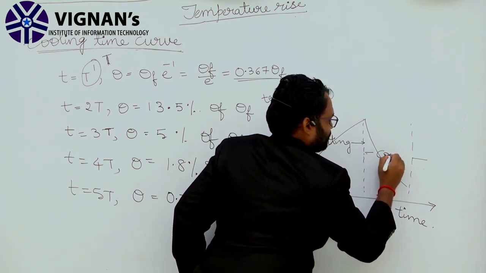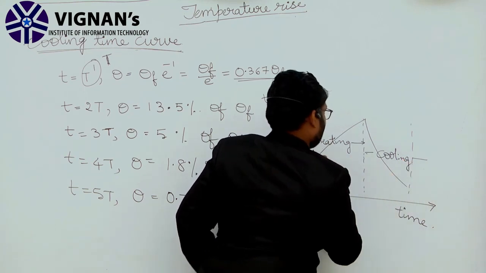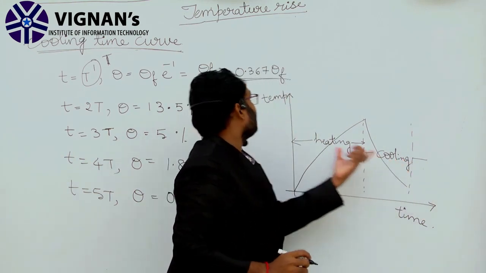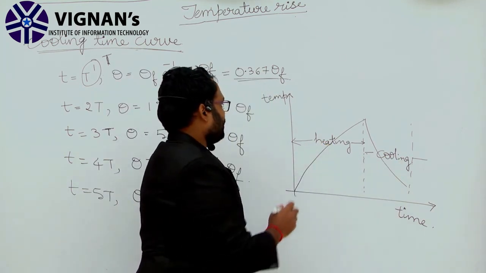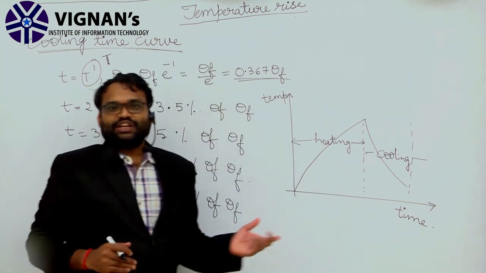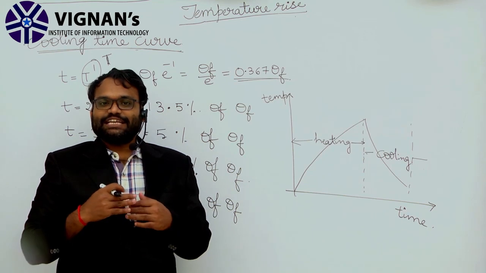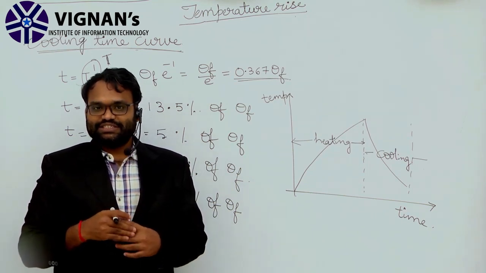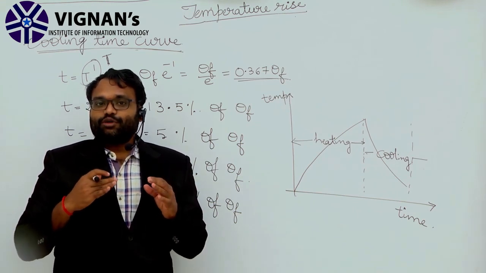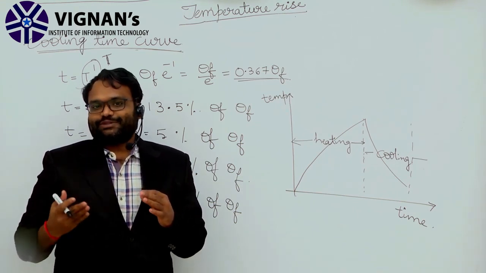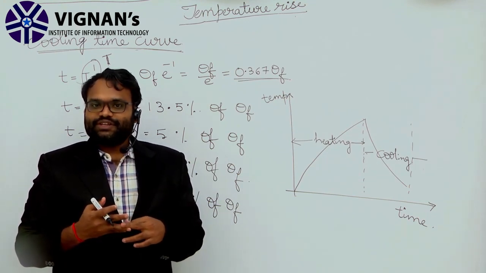This is the heating time curve and this is the cooling time curve. This shows the total temperature rise of a machine, how the machine gets heated up due to the losses and how its temperature rises. And once the machine is switched off, it dissipates the heat it had gained. Right? So this is the total concept of temperature rise. Thank you.